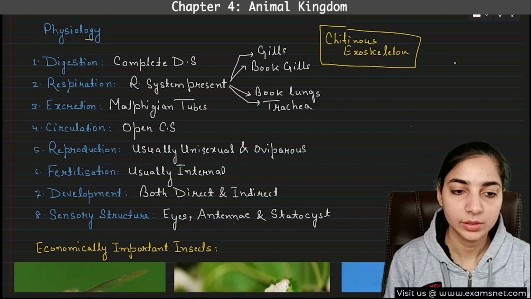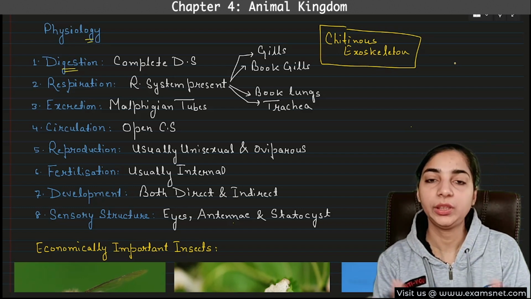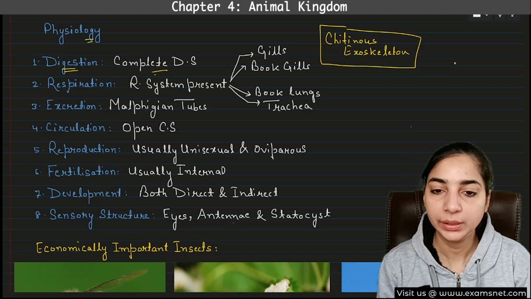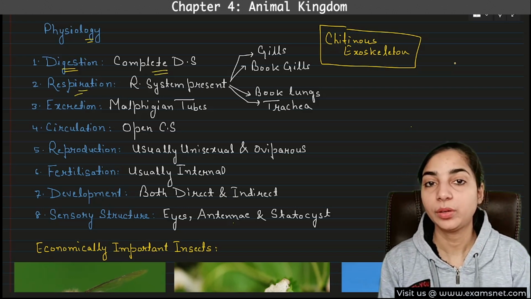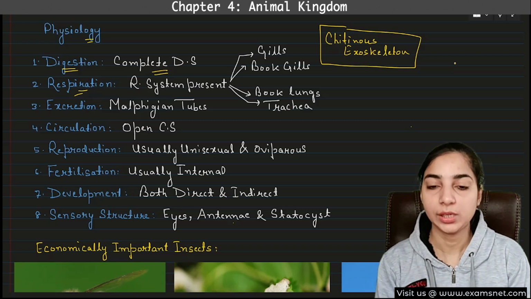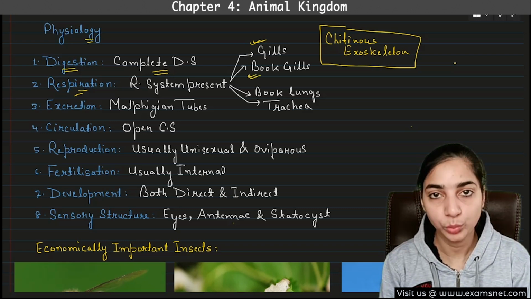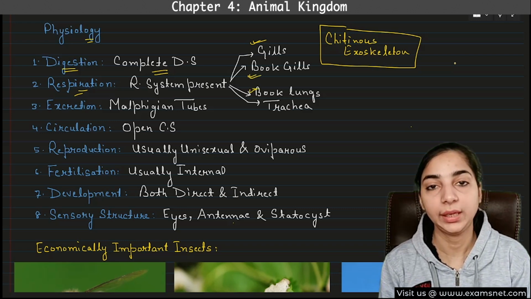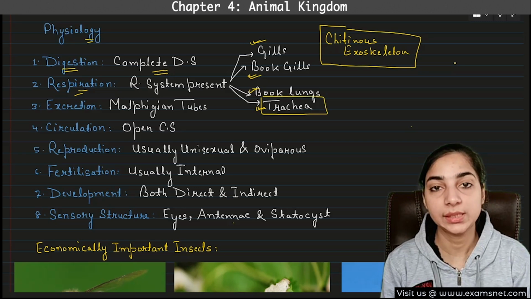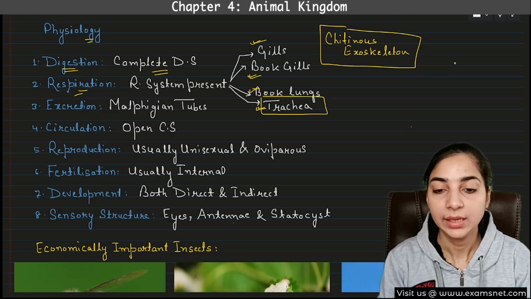Now let's come to the physiology. First one is digestion. So obviously they have a tube within tube body plan. That means the digestive system will be complete. Then what about respiration? They have multiple respiratory structures for respiration. It can be gills, book gills, book lungs, or they can have trachea as well. Tracheal system is the most common respiratory system in insects.